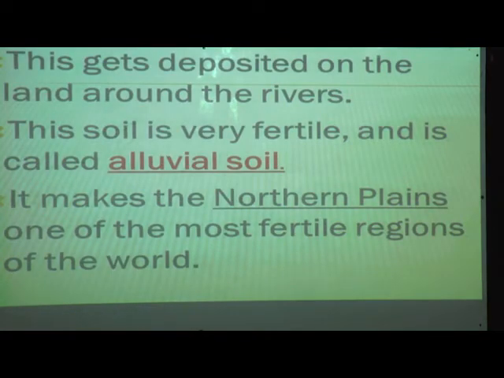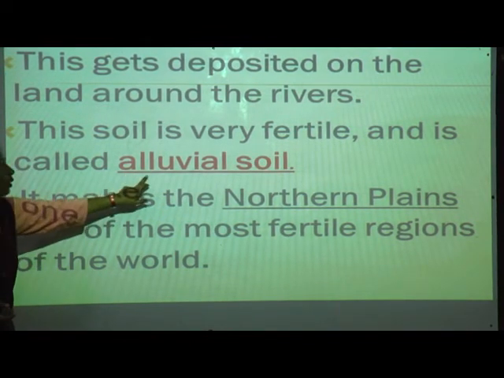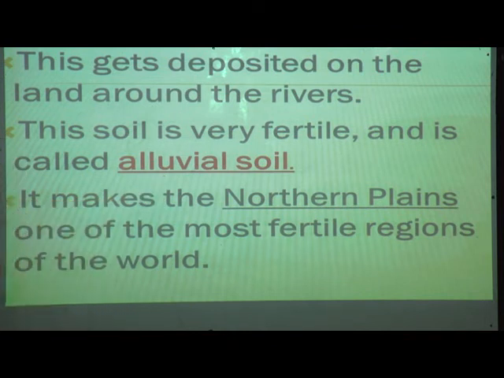Now this gets deposited on the land along the rivers. This soil is very fertile. Whatever the silt or alluvial soil is there, it is very fertile, and which type of soil is it called? It is called alluvial soil.